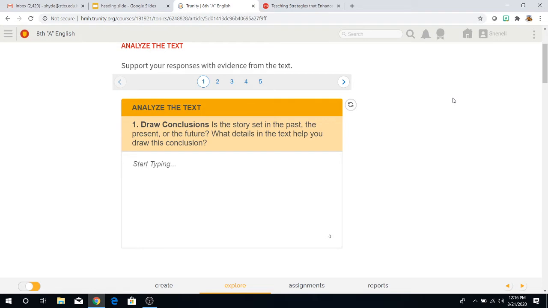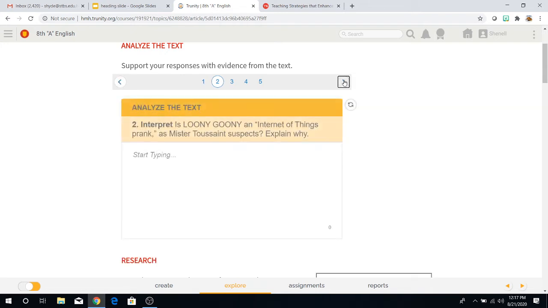You will find 5 of them. The first one says draw conclusions. Is the story set in the past, the present, or the future? What details in the text help you draw this conclusion? Remember, you might not have enough space in your textbooks, so take your notebook as a second option if you don't have enough space so you can write your answers.